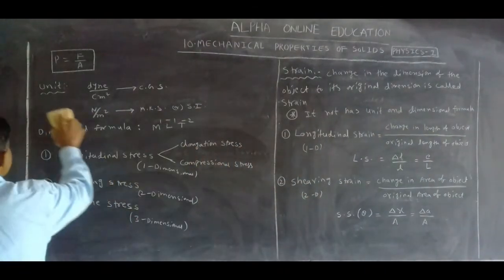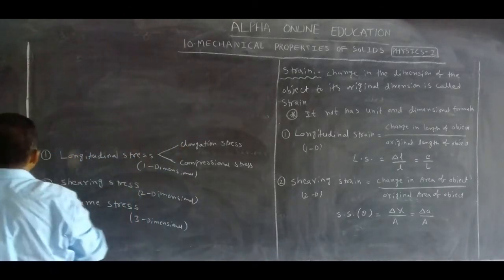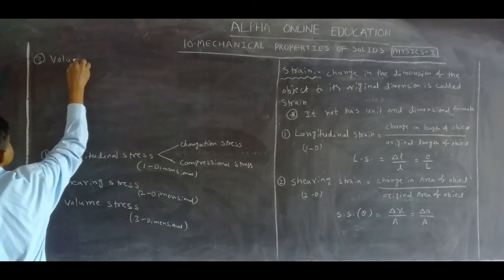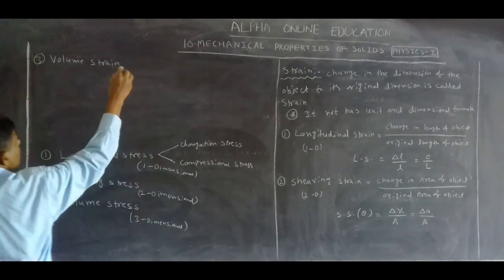And the third one is three-dimensional. The third one is volume strain. How can we write it?